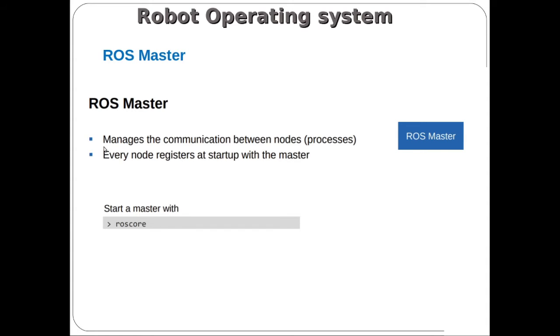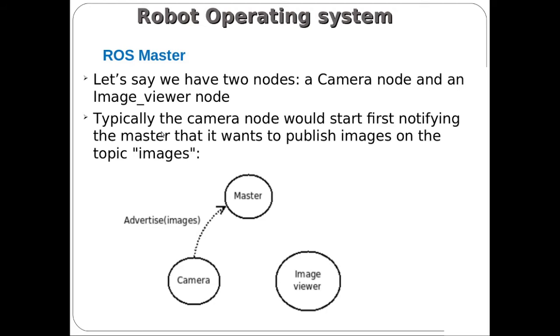While creating a node, initially we have to register the information about the node and message with the master. So this one is the ROS master, and here I have an example. Initially we have to run the ROS master.